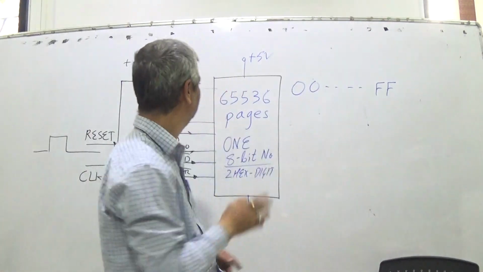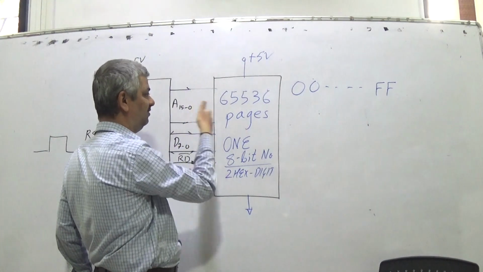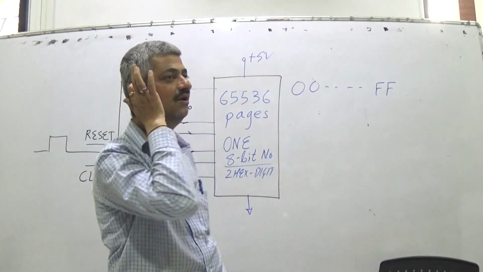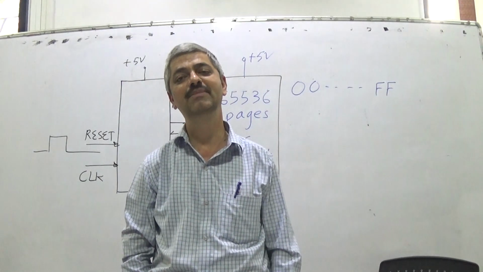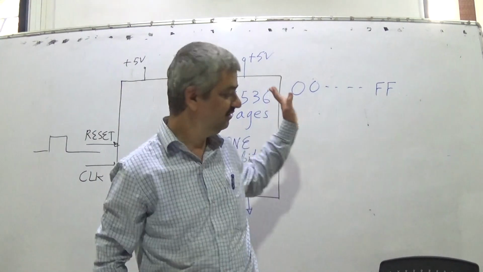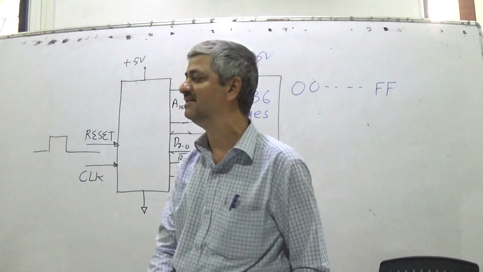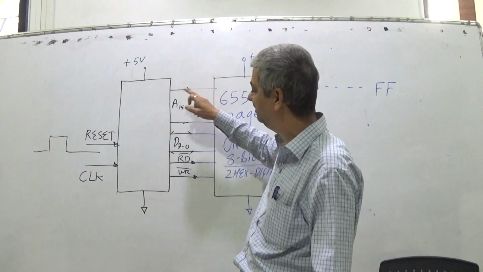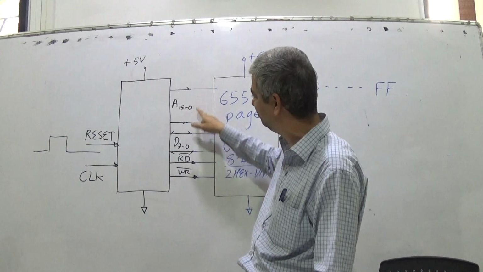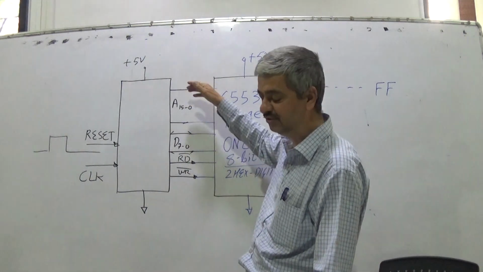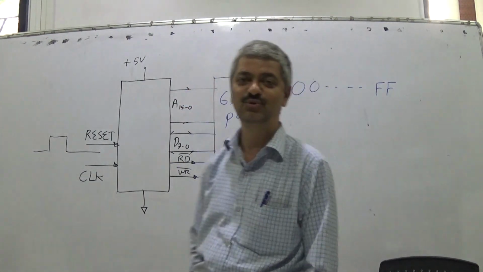So address will come 0001. Again 00 will come. Then 0002. Again 00 will come. So if 00 is stored at all memory locations, in that case the CPU will be just working as a 16-bit counter. After each clock cycle, the address will become 0000, 0001, then 0002, 0003, so up to FFFF.